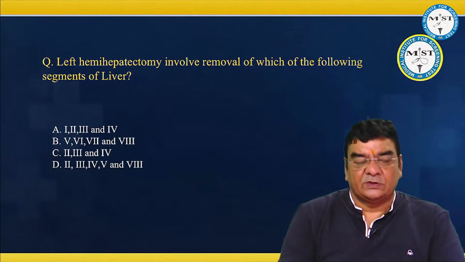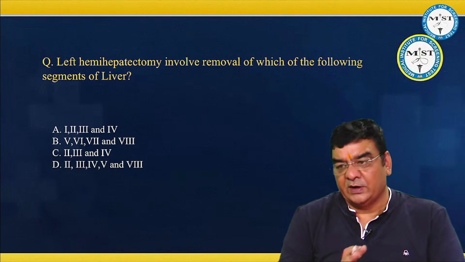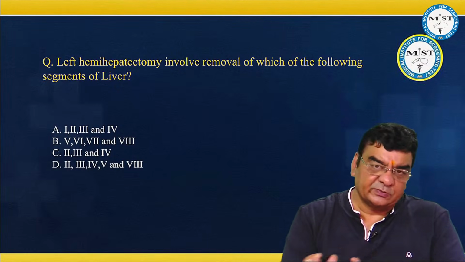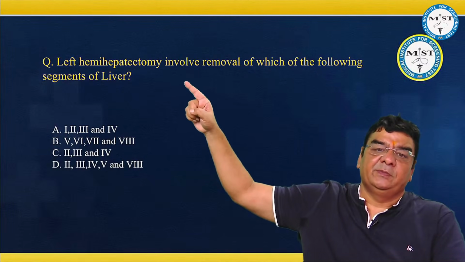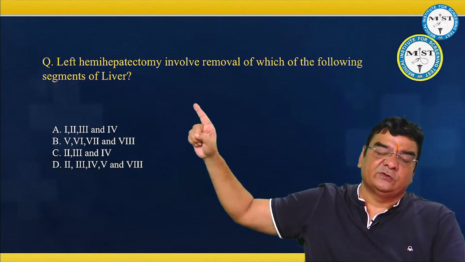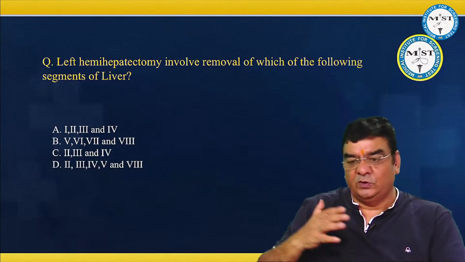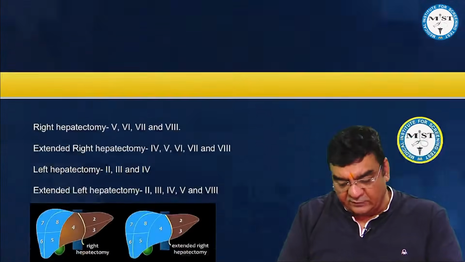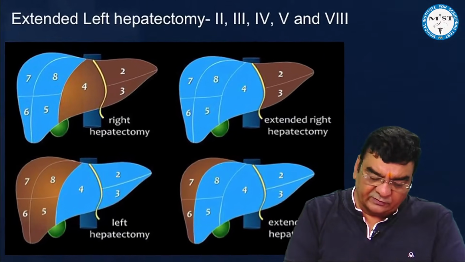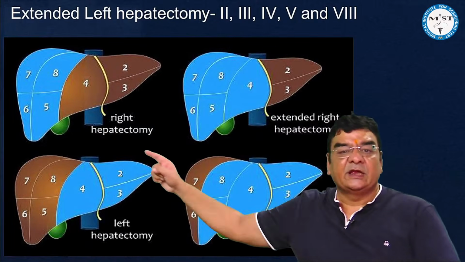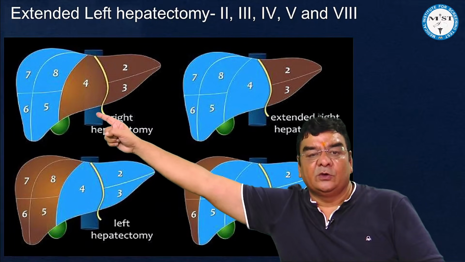Now there were some questions which were actually overlapping questions between different subjects. Like there was a question related to left hemihepatectomy involving removal of which of the following segments of the liver. So if you are going to remove the left side of the liver, if we take a look at the anatomy of the different segments of the liver, we know segment 1 would be the caudate lobe here.